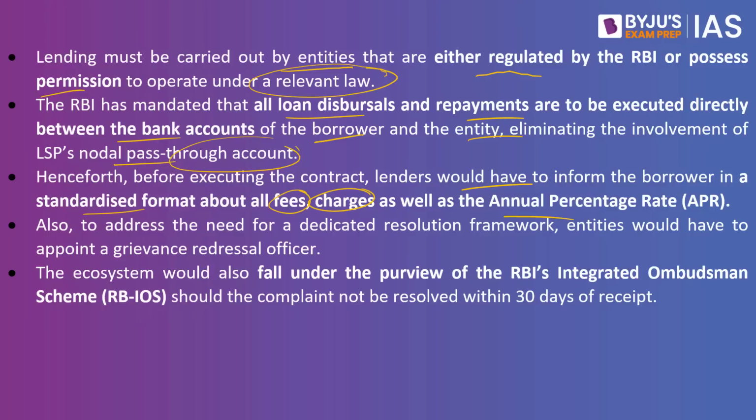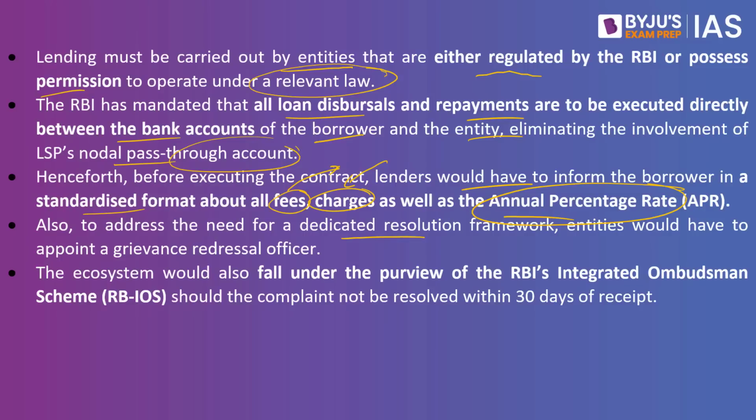What exactly happens? As of now, when you look at these digital applications, they go on to change the terms and conditions every now and then. So before you give the loan, what fees you are charging has to be crystal clear. It has to be a transparent process. How much is the interest that you are charging? That has to be crystal clear. And what is the annual percentage rate? That has to be crystal clear. You cannot change according to your whims and fancies is the next recommendation.